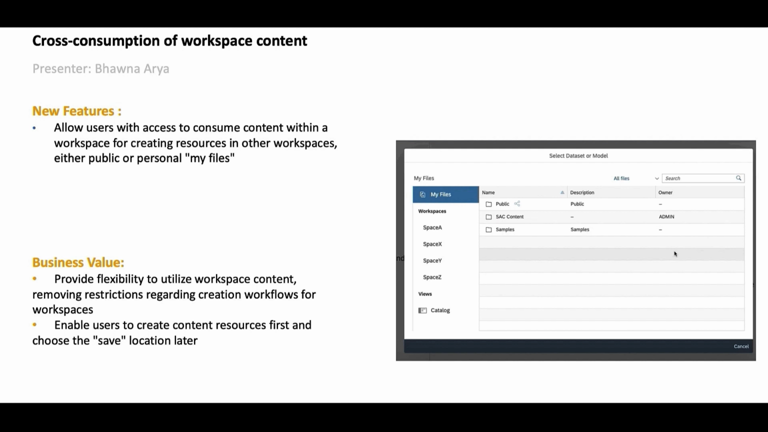This feature will bring in capabilities for users with access to create and consume content freely between workspaces. The key benefit of this change is that users can now create content freely with resources from any of the workspaces that they have access to, and then worry about creation and save locations later. So let me demo this to show you what I mean by cross-space consumption.